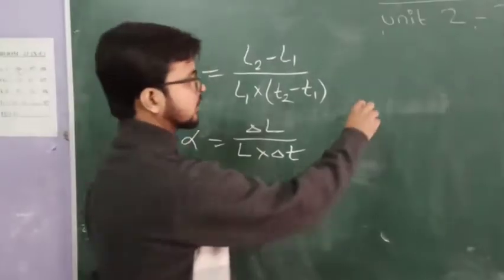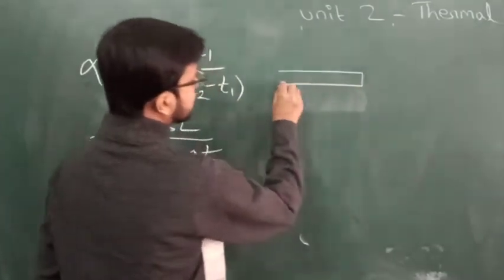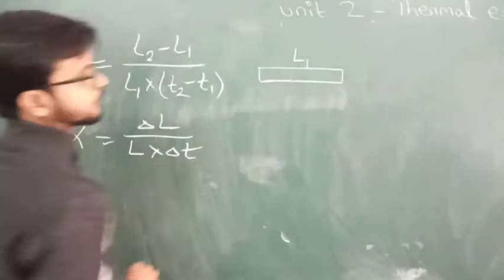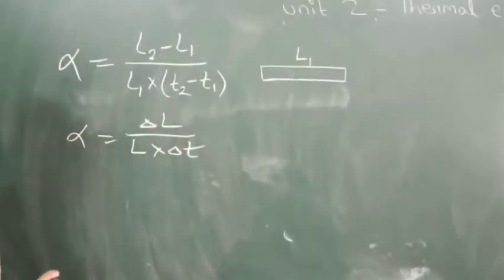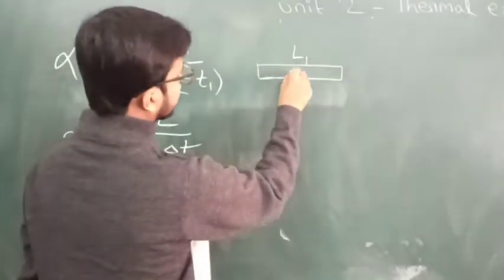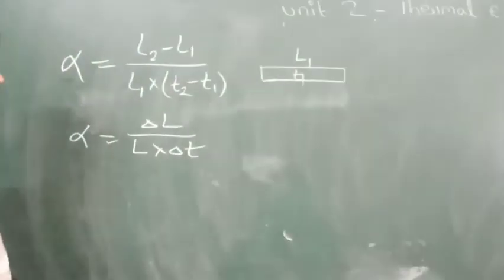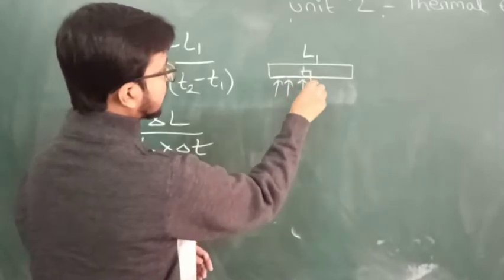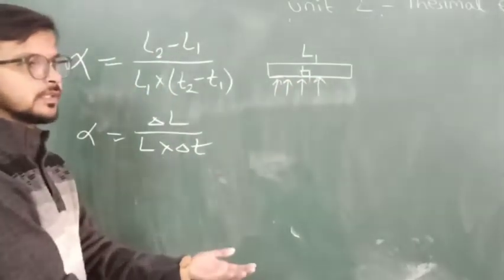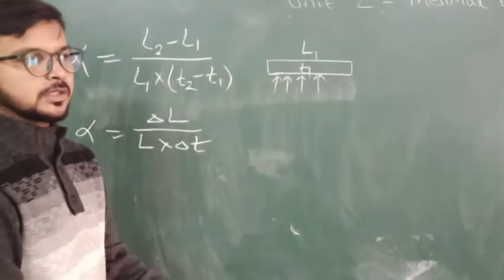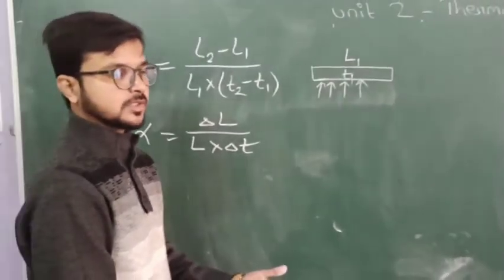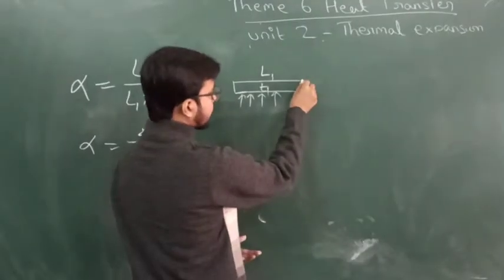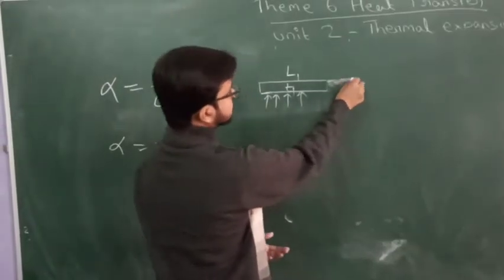Suppose this is your first rod, and its length is L1 at temperature T1. Now we provide heat to it. What happens in linear expansion? The temperature will also increase, because temperature is directly proportional to heat. Then the rod will expand. This is the extension.